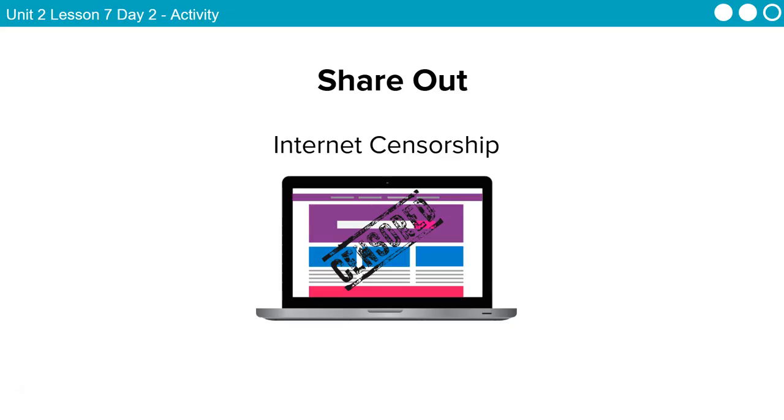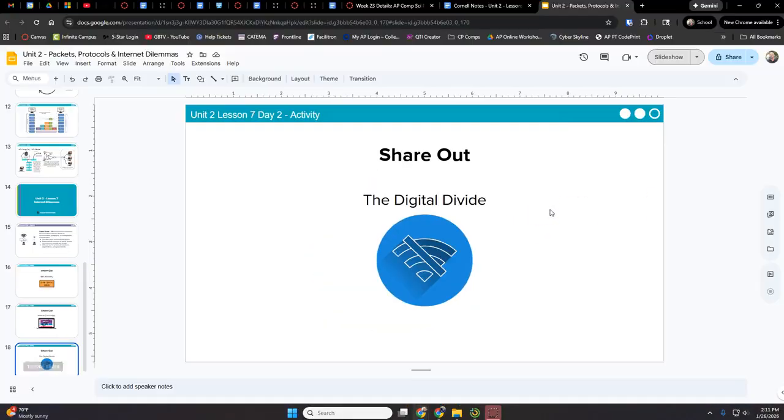And then lastly, how can internet censorship impact access to information and freedom of expression, right? So obviously internet censorship can restrict what information people can see or share online, which is probably going to limit education, communication, the ability to express opinions or access diverse perspectives. Kind of all of that plays into it. So that's pretty much your Cornell notes for this week.